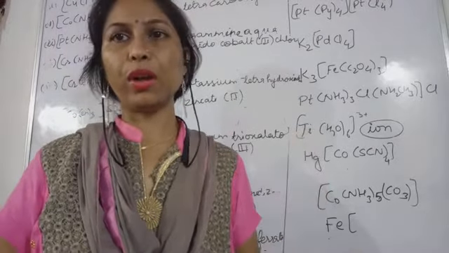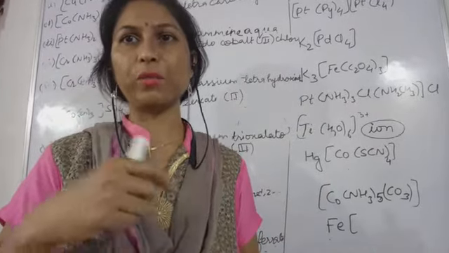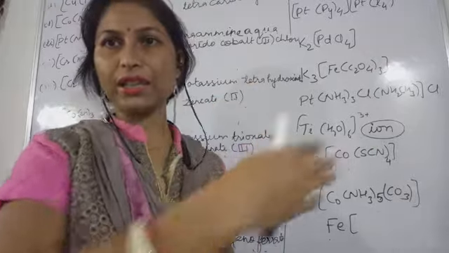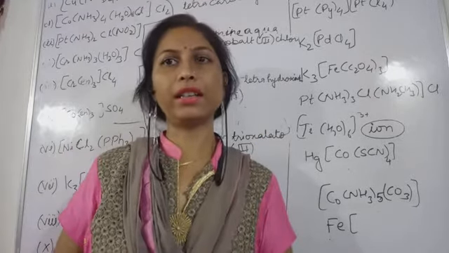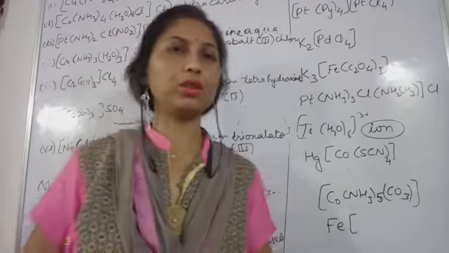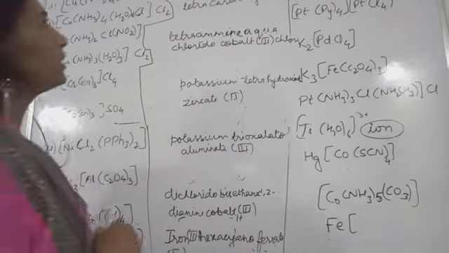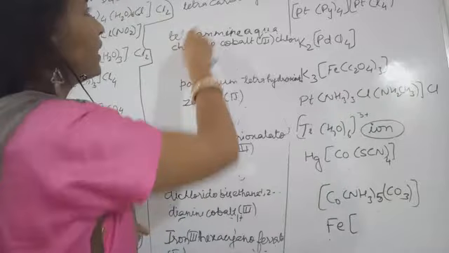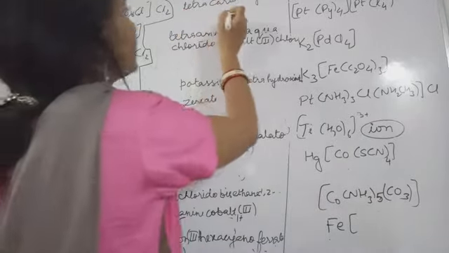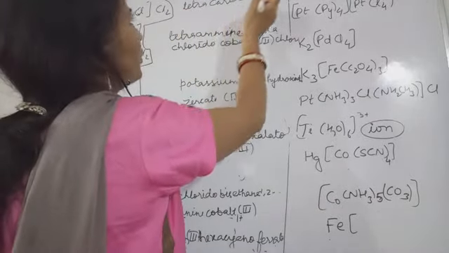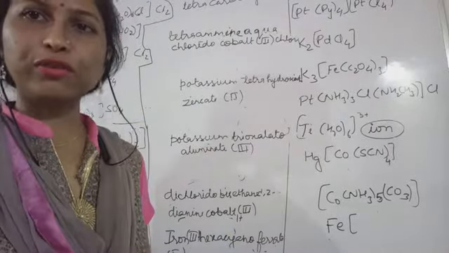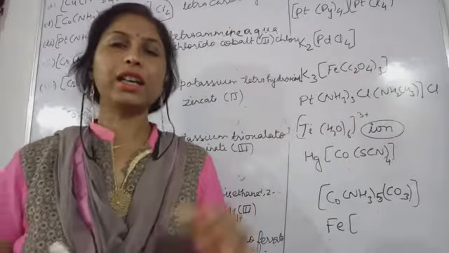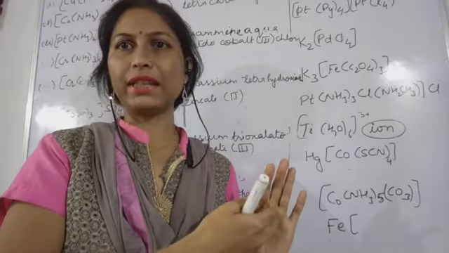And if you are asked to write the IUPAC name and the formula is given to you, then also you will be able to write the IUPAC name. Okay, so let's start. See here, the first is tetracarbonyl nickel. Okay, tetracarbonyl nickel.